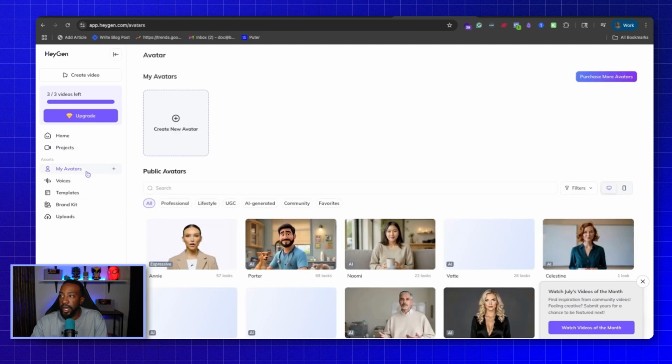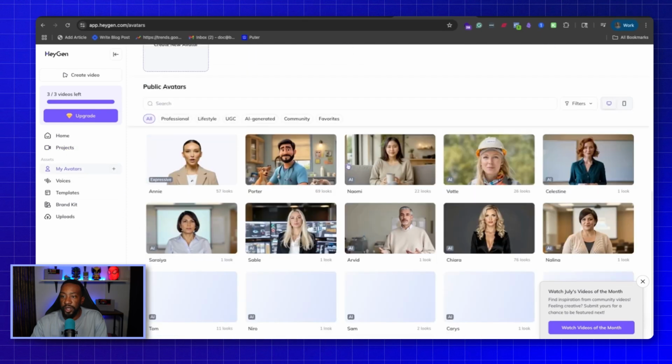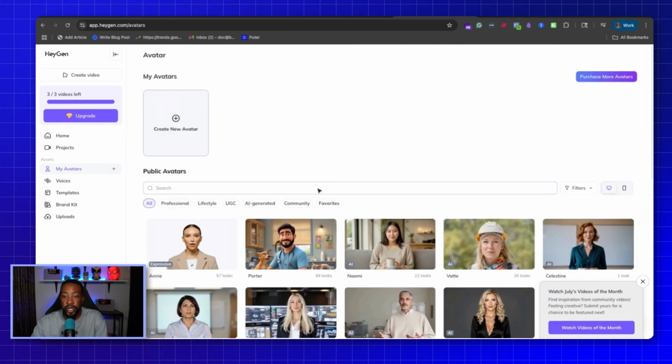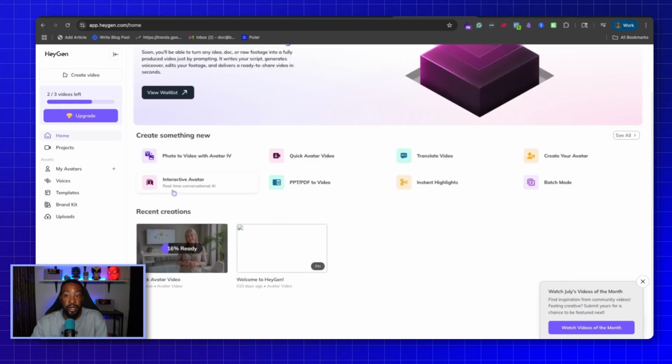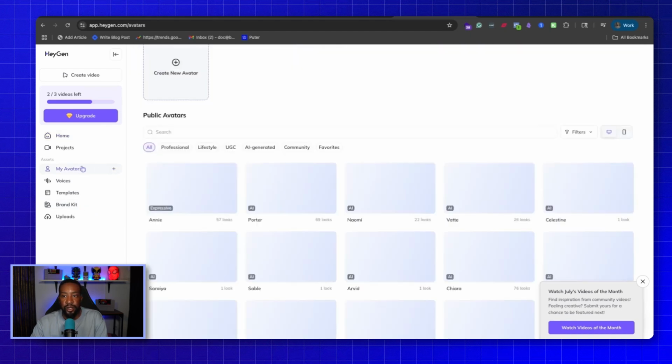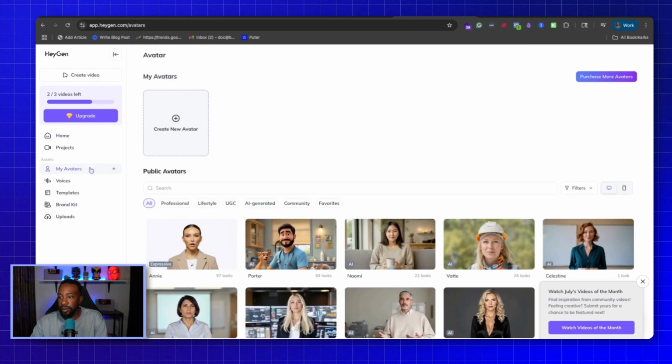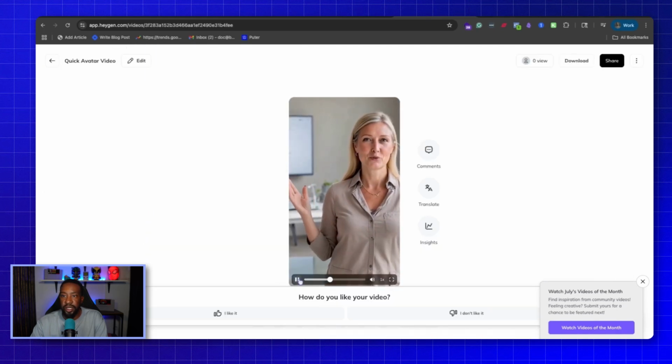Also, when we're looking at the different avatars right here, we can decide on how we're going to create that, either ourselves or we're just going to be using an avatar that's already available. With HeyGen, you can also look at creating your own avatar based off of yourself, but it's a step-by-step process to make sure that it's exactly what you're looking for. We can look at the video, decide to download it, and all those things.